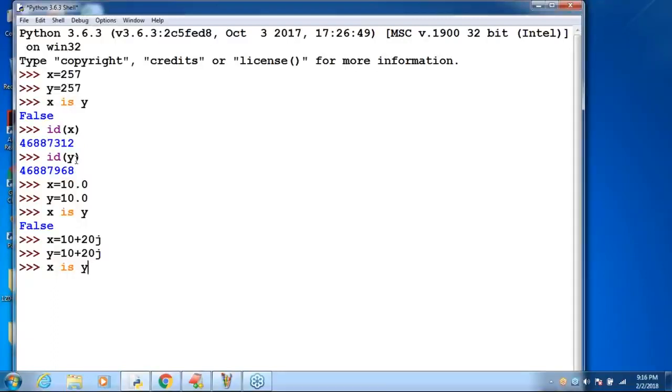The answer is false, because for complex numbers and floating point numbers, the reusing concept is not there. Always a new object is going to be created.